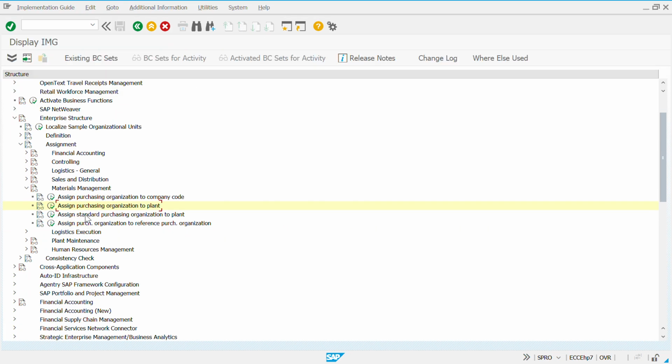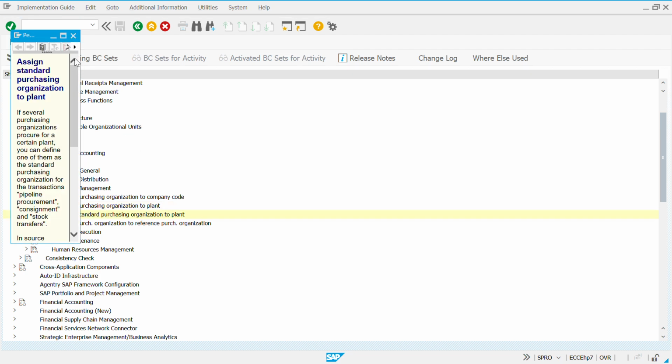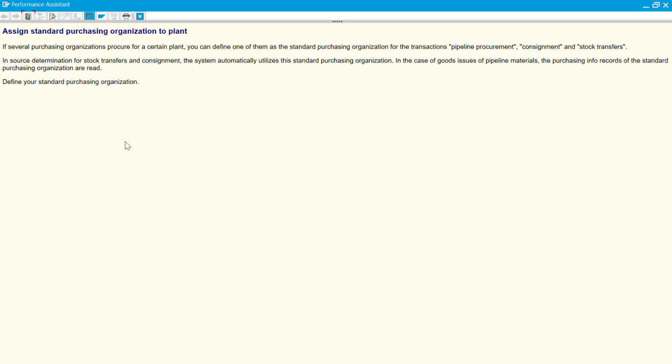Now if you see, there is assign standard purchasing organization to plant and assign purchasing organization to reference purchasing organization. These are not used mostly. There are companies who actually use only one single purchasing organization throughout the whole company. At that time these kinds of standard purchasing organizations are used. So I won't go much deeper into it right now. You can just click on this documentation and read what it says. It will give you the whole scenario.